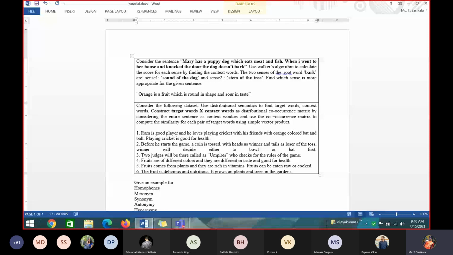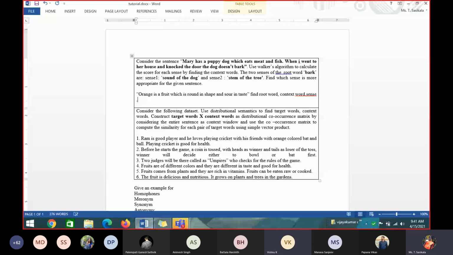What is the root word here? If the root word is not given in the problem, how will you identify a root word? Which is the root here? The main concept, the core word: orange. So sometimes the root word will be given. In order to avoid this confusion, mostly the root word will be given. If it is not given, you should still be able to find it. Okay, so find the root word, comma, context word, comma, senses. Sense for context word or root word?